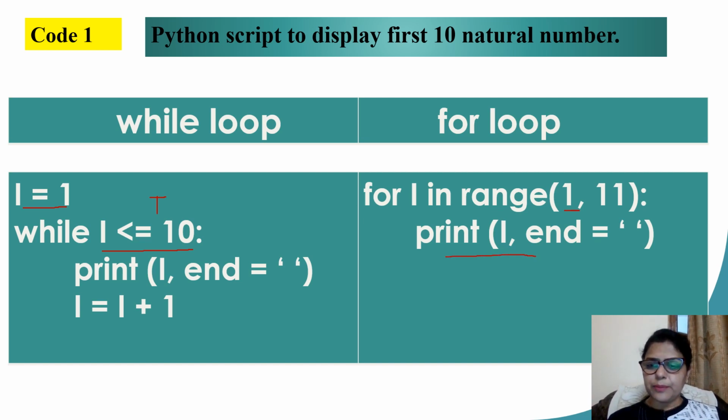The repeating statement will remain the same. In case of a while loop, you will also need an update expression. In case of a for loop, the update expression using the range function is automatically taken care of, so we can skip that.